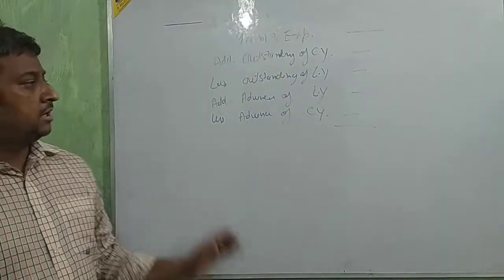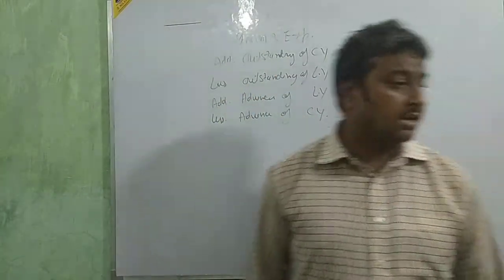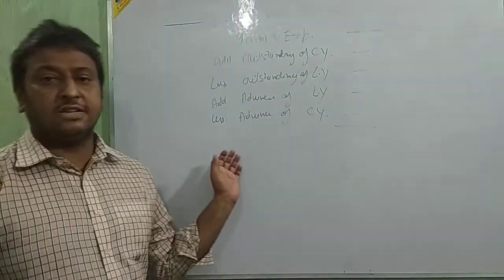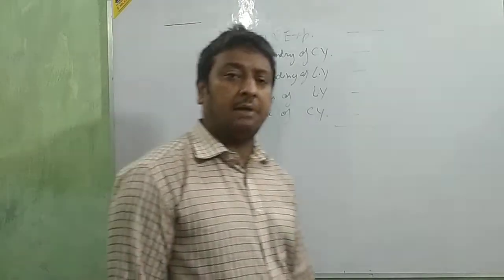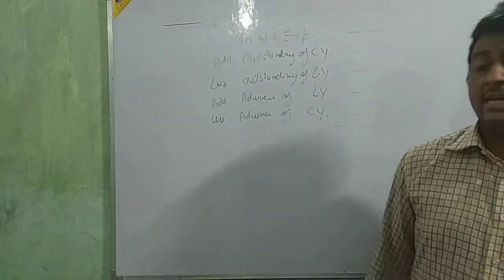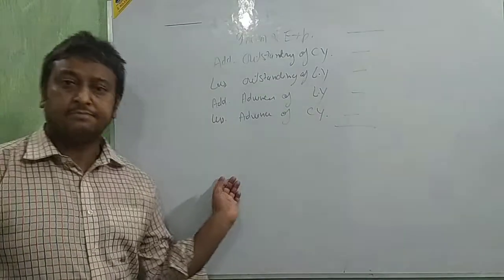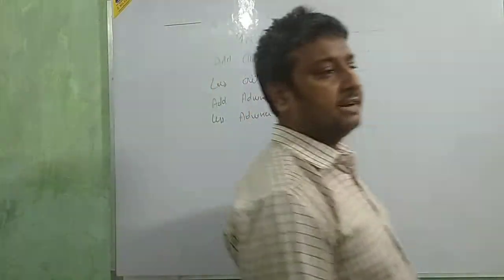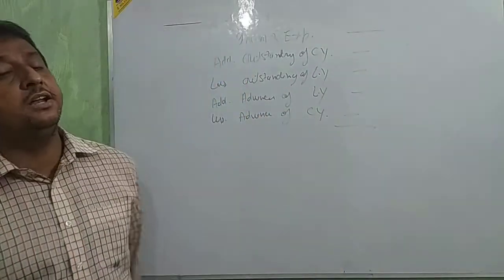Okay, beta? Donation: if only donation is given, then that donation we are showing in the income and expenditure account. But if any special donation is given, then we are going to show that donation in the balance sheet.